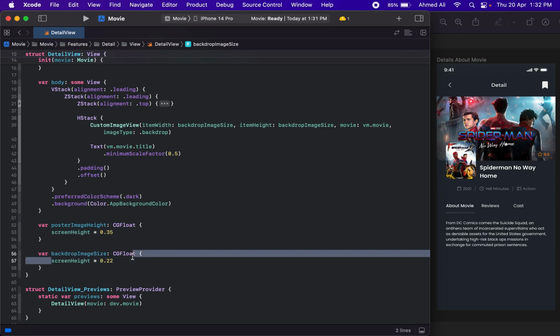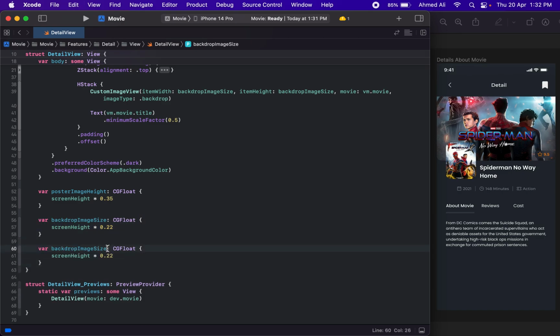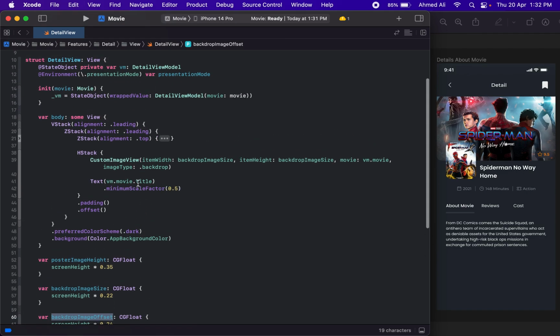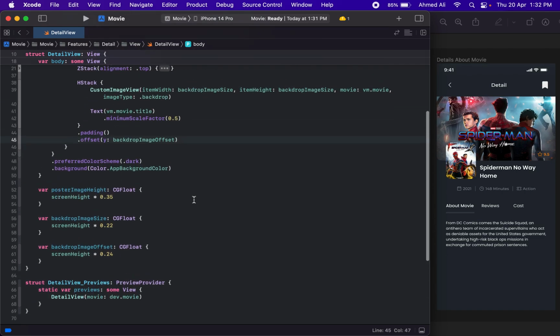Screen height, let's have a variable for it, backdropImageOffset, which should be a little more than the image size. So this is the Y offset because it's a little down here. So that's it for the top bar, I guess.